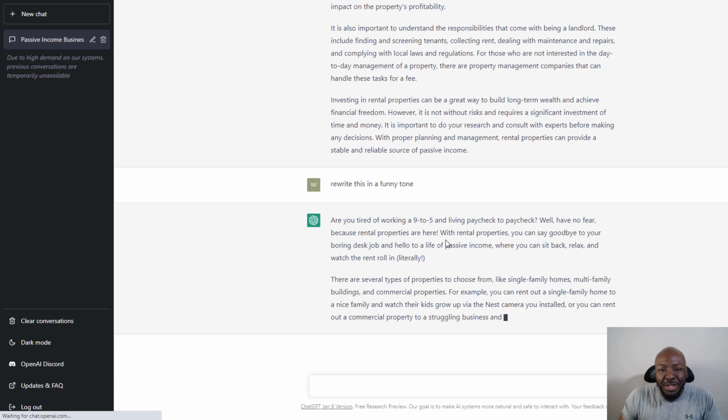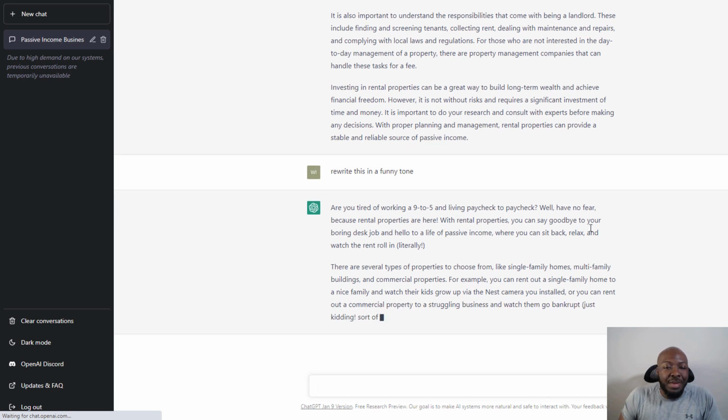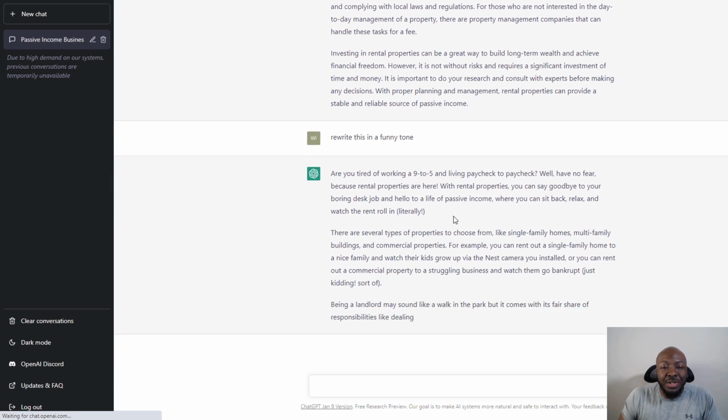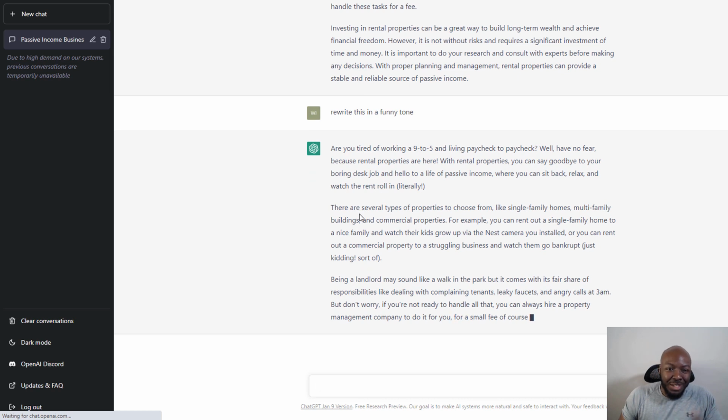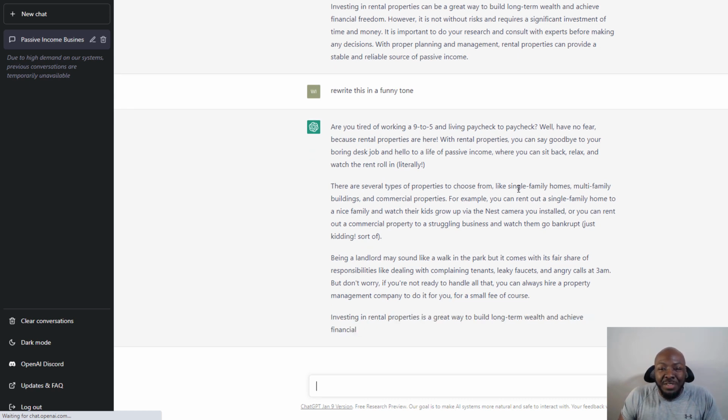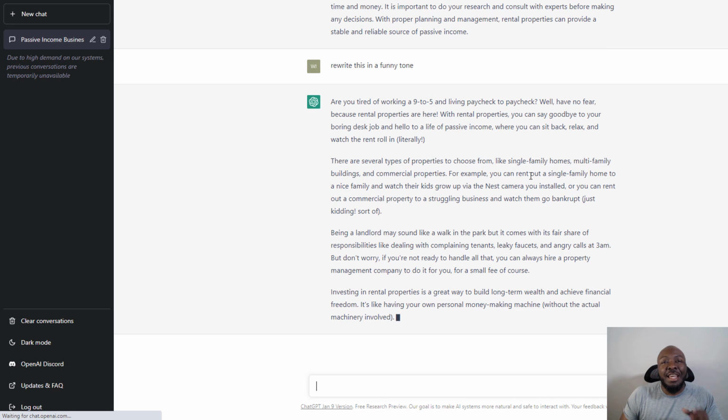There goes the humor already. With rental properties, you can say goodbye to your boring desk job and hello to a life of passive income, where you can sit back, relax, and watch the rent roll in. Literally, the rent roll. You get it? So there are several types of properties to choose from. So basically, you can see that they inserted some humor in there.